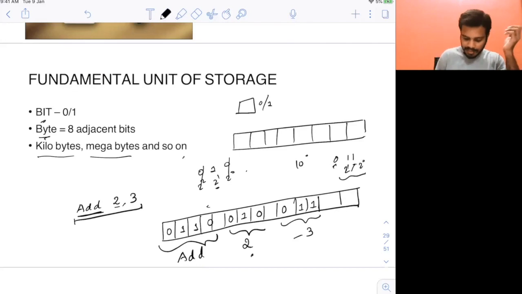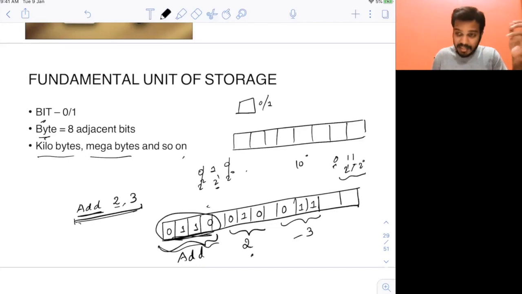Now, when you give this instruction, it will be converted into binary, right? Finally, the system understands binary; it doesn't understand any other language. So it will know that this binary code is for addition. The user has given an instruction to add, but it also needs the inputs to add. It will see that the user has given 2 in binary, and 3 as the other input. It will sum these up and give you the output in binary, which finally will be converted into decimal, and you will see it on your output. So this is how the system works. The system only understands binary. So if you want to give some instruction, right?